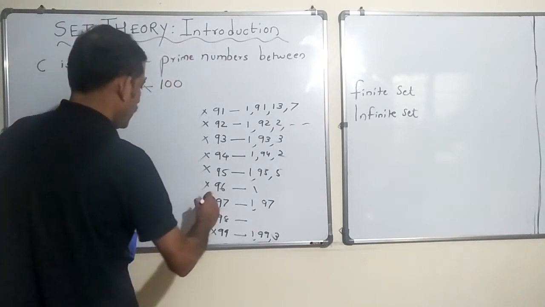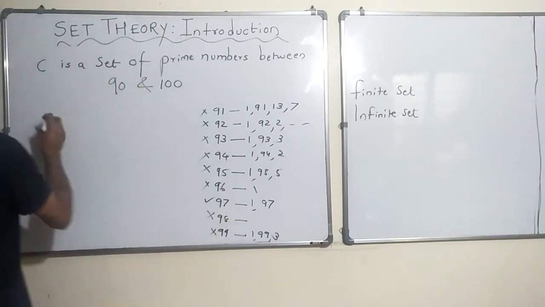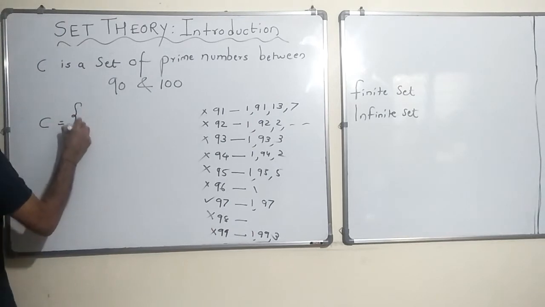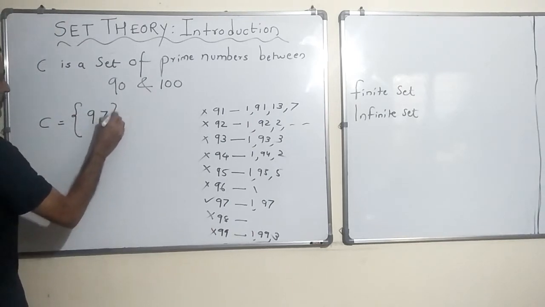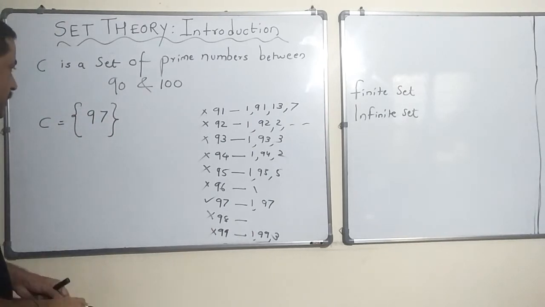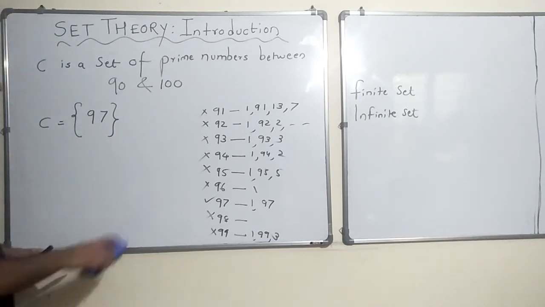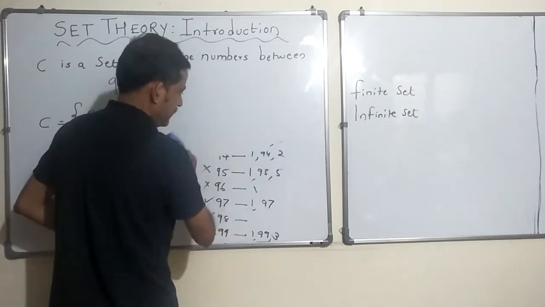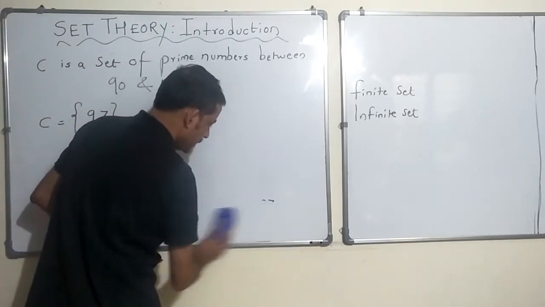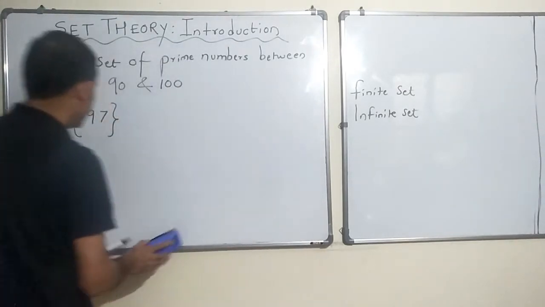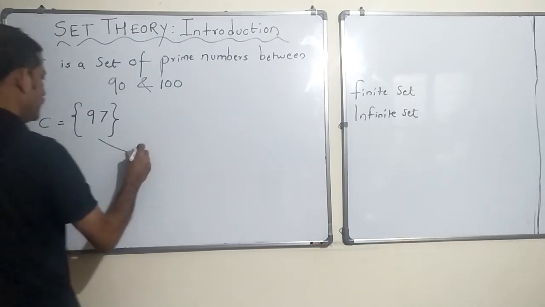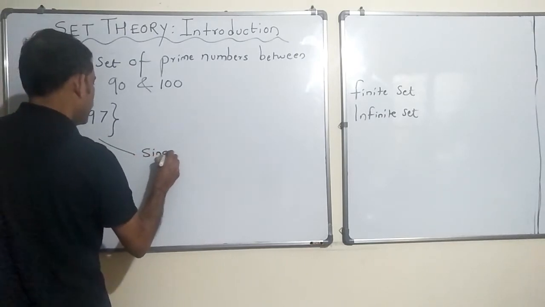Okay. All right. So C I can represent as having only one element in the set, which is 97. When you have one element or one member of the set, it is called a unit set or a singleton.